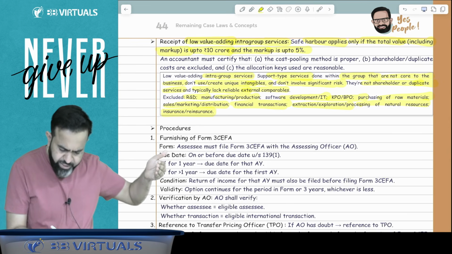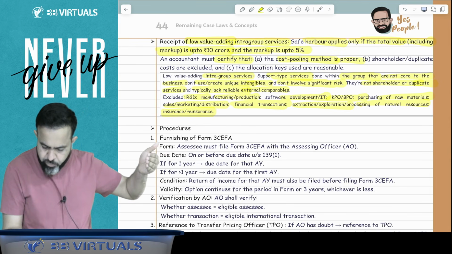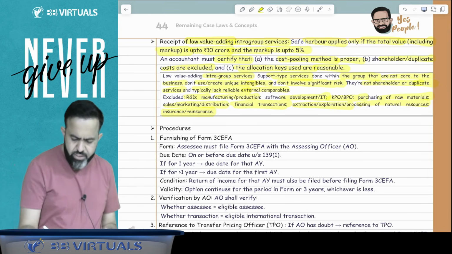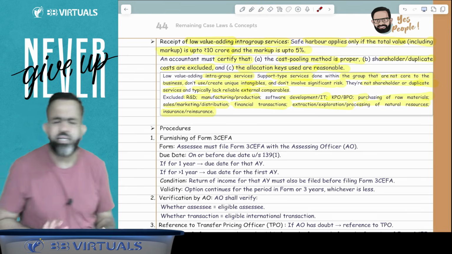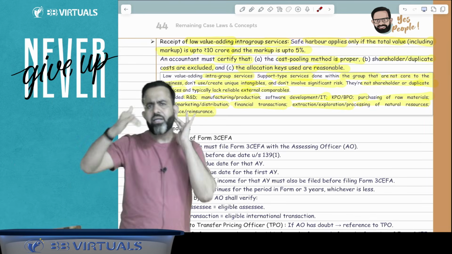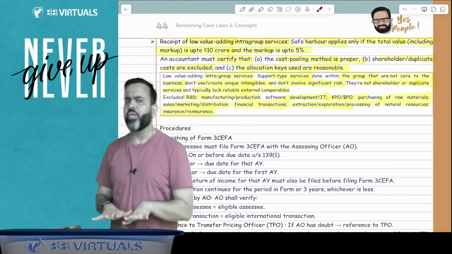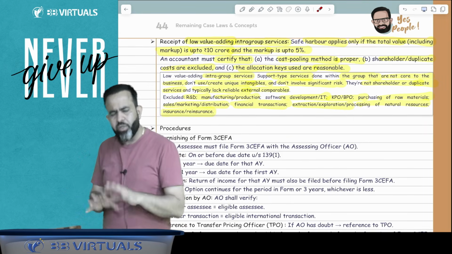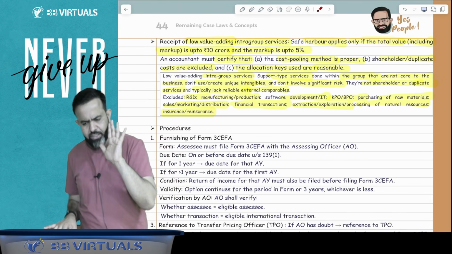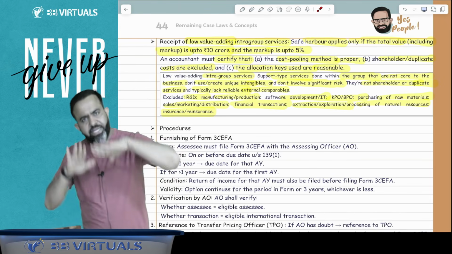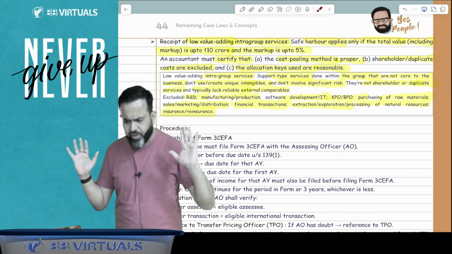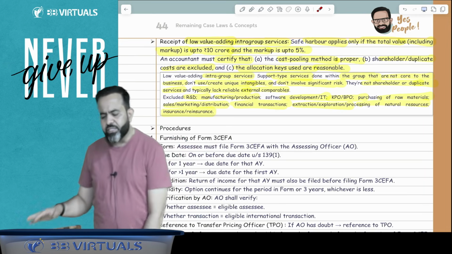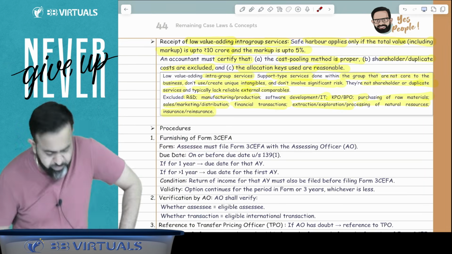An accountant must clarify that the cost pooling method is proper, shareholder and duplicate cost are excluded, and the allocation key used are reasonable. So guys, you can skip this particular point. Low value added intragroup service means from your associate enterprise, you are getting some service that is very low value added service. So you should pay them, but that value is within the 10 crore and markup should be within the limit of 5%. That markup, means profit, should be the maximum 5%. You can say that it should be up to 5%, 5% or less, okay? Done. So this is the completion of your safe harbor rules.